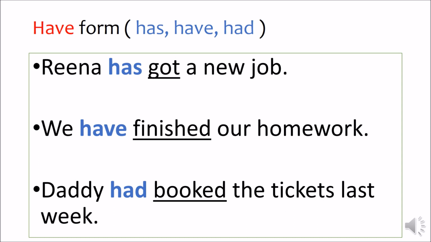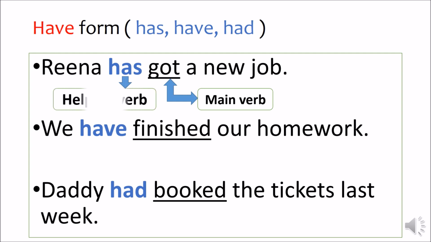Let us learn about have form helping verbs. Has, have, had. Reena has got a new job. In this sentence, got is the main verb, has is the helping verb. We have finished our homework. Have is the helping verb. Finished is the main verb.